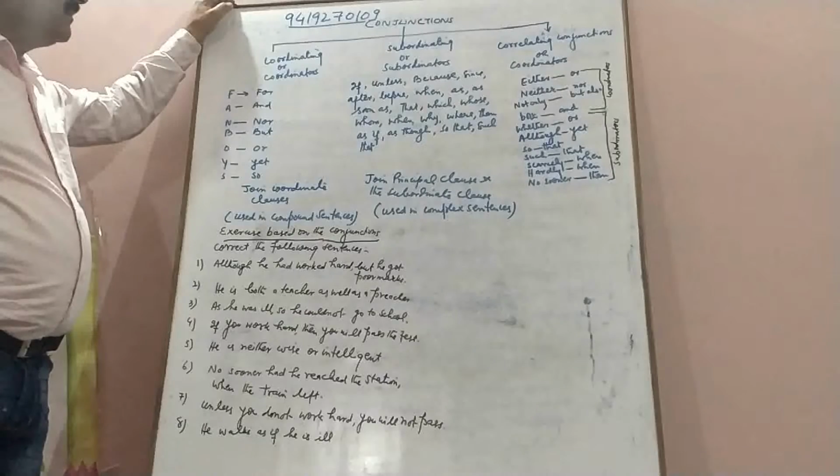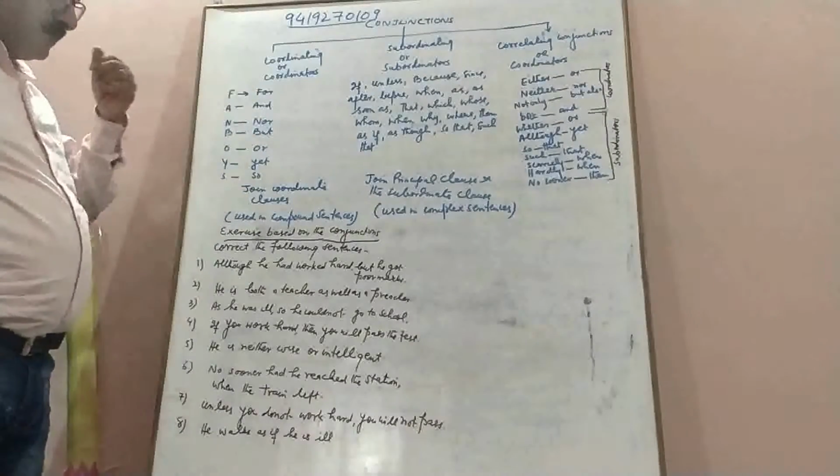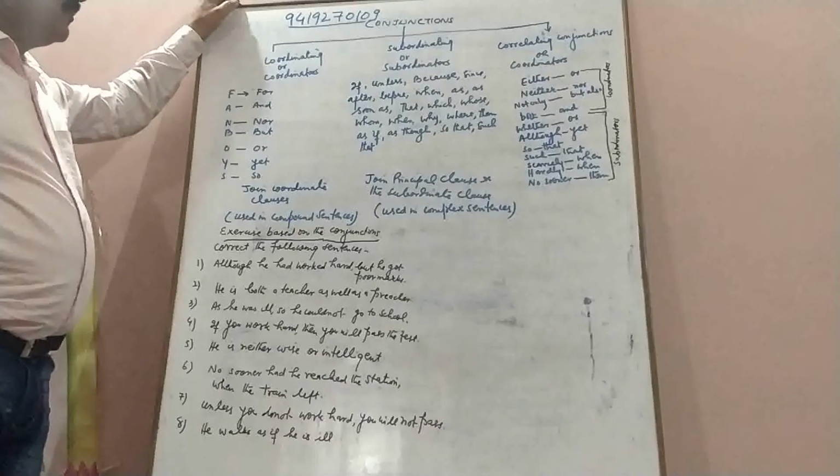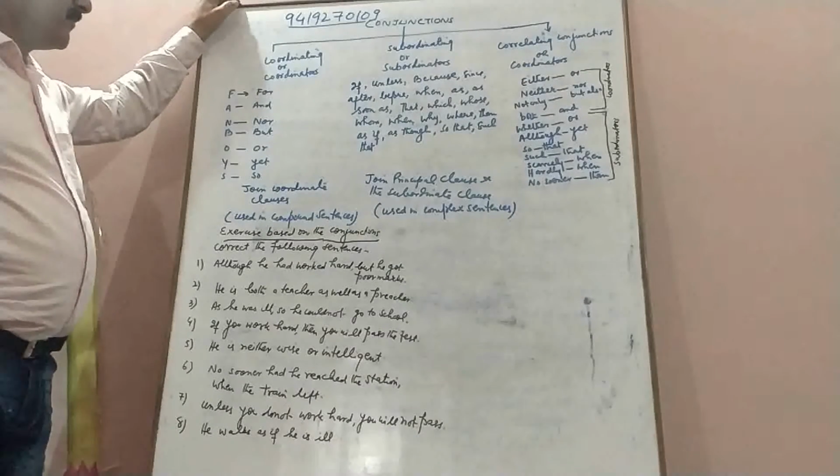Conjunction is a word which is made up of two words: conjunction. Junction means the place where two things join. Therefore, conjunction is a word which joins two words, phrases or clauses.